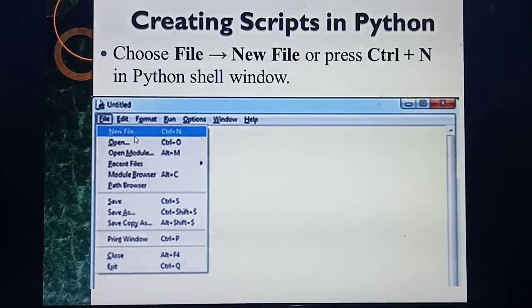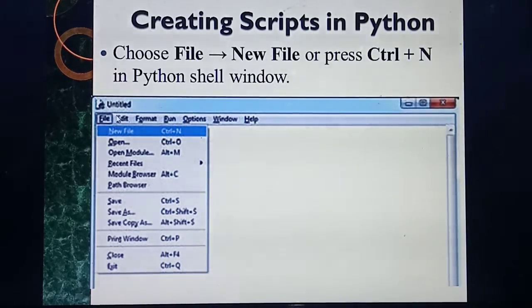What's the shortcut for New File? Control N. Understood, students? First you need to open Python, then which menu do you select? File menu. From the file menu you select New File. So what's the shortcut of New File?